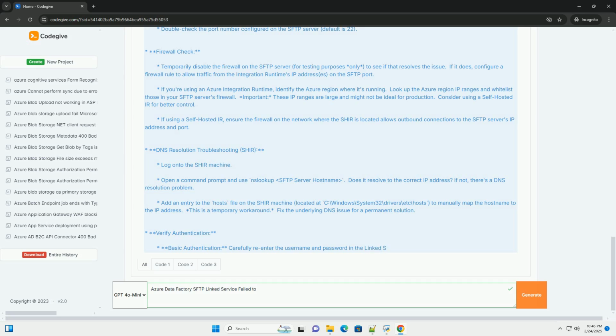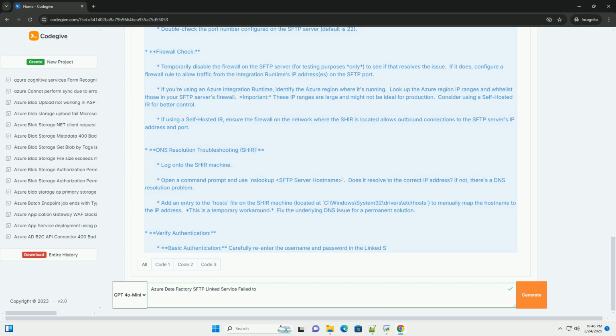Solutions. Verify file path and directory. Use an SFTP client, for example FileZilla or WinSCP, to connect to the SFTP server with the same credentials used in the linked service. Browse the SFTP server's file system to confirm the file or directory exists and that the path is correct. Pay close attention to case sensitivity.